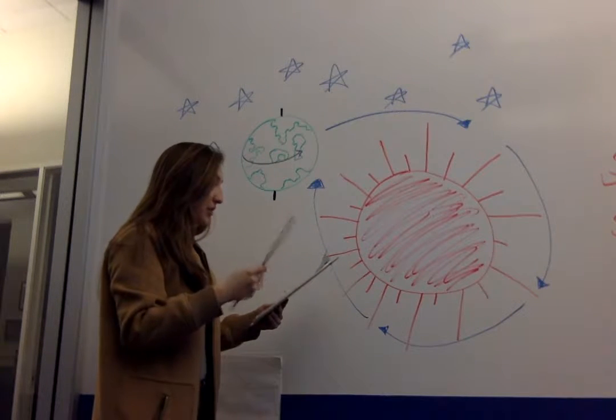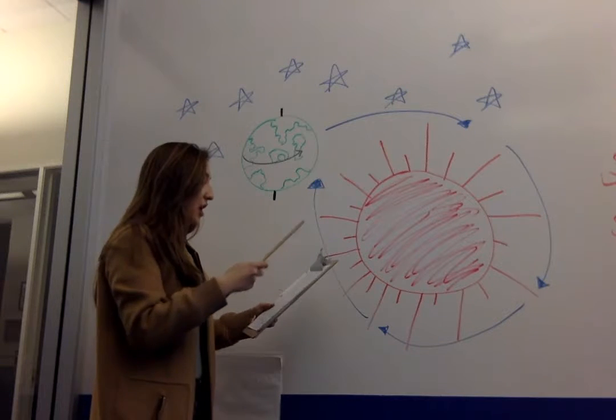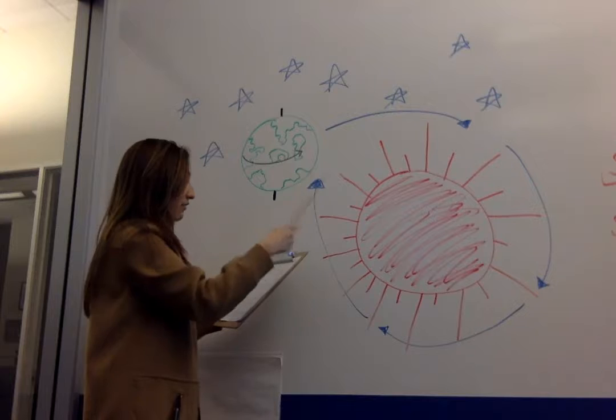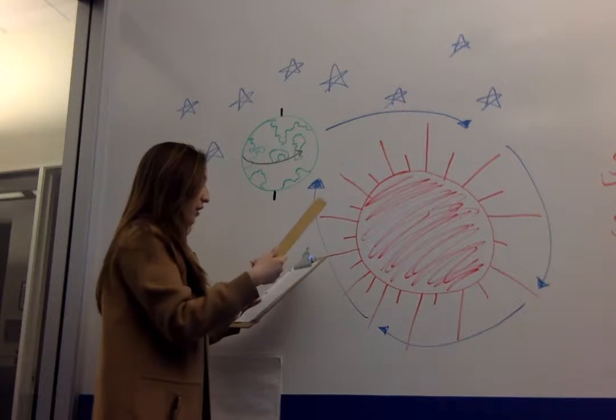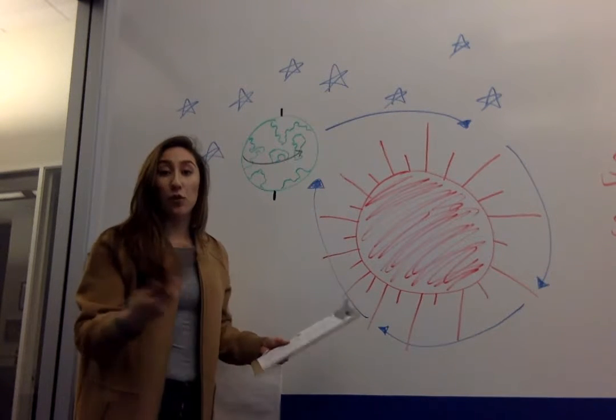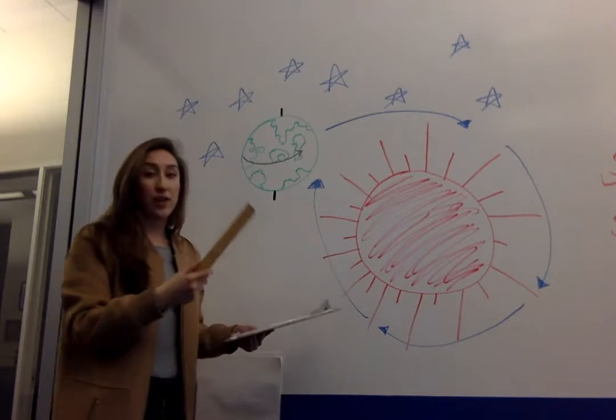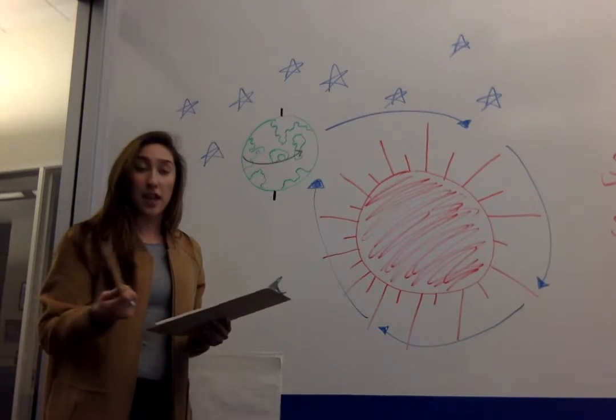So the clocks that we go by measure the length of time required for the Earth to rotate around the sun, giving the perspective that the sun revolves around the Earth every 24 hours, which is the days that we go by. Ultimately, this creates what is known as a solar day.